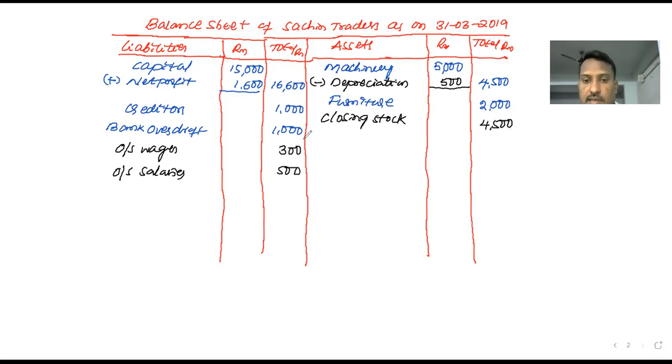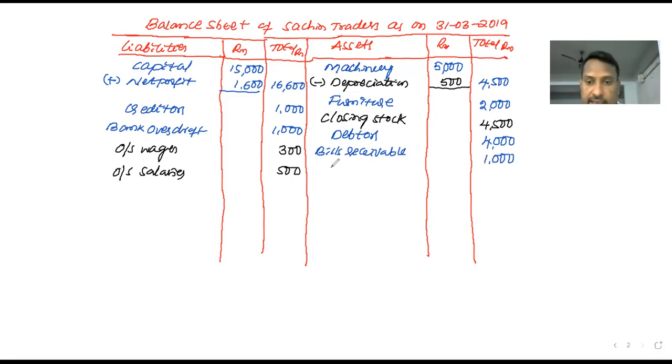After this, debtors. Debtors doesn't have any adjustment. Write it down directly, 4,000. Bills receivable is also an asset. Amount is 1,000.